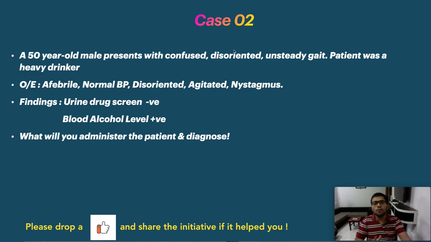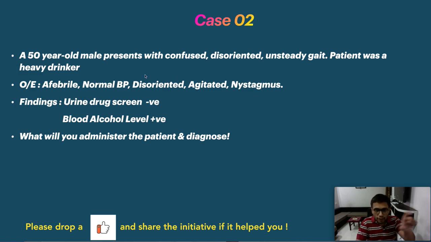Now you examine the patient, afebrile, normal BP. This basically says that the infection side is difficult, no fever and all that. Now disorientation, agitation, nystagmus. This is very important. Basically the patient is disorientated, agitated and nystagmus is present.